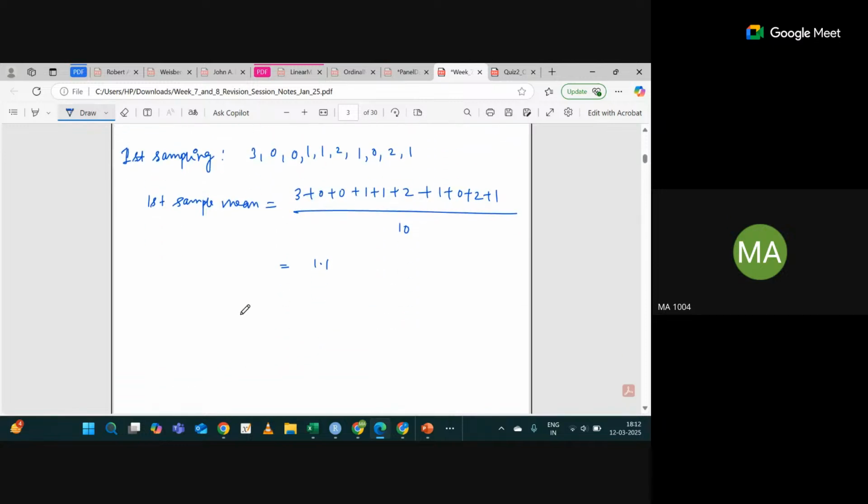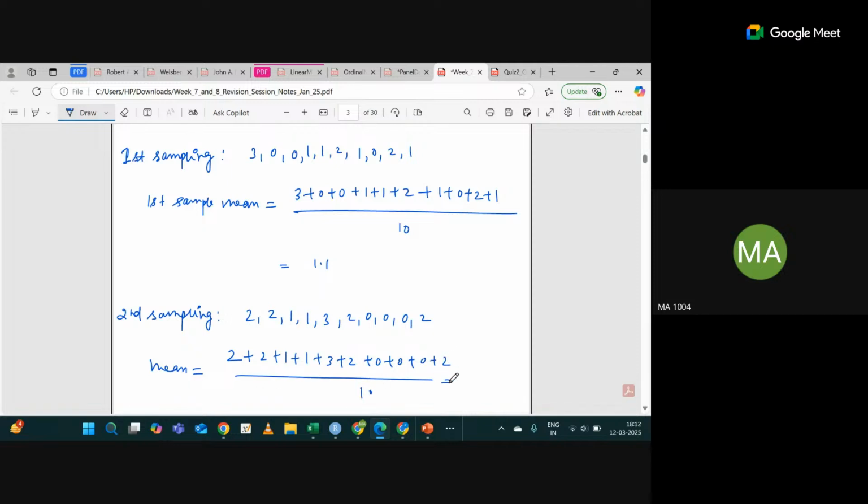Correct. And this is also possible: you went and collected the data a second time. In the second sampling you can get something different, say 2, 2, 1, 1, 3, 2, 0, 0, 0, 2. What will be the mean then? We have to add all these values and divide by 10.